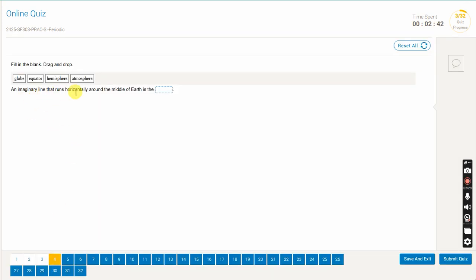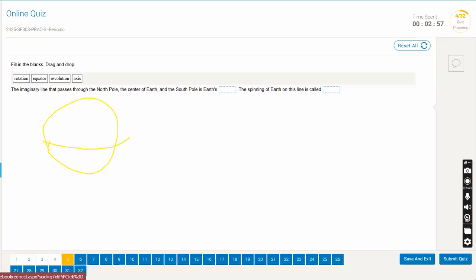An imaginary line that runs horizontally around the middle of the Earth, what is that imaginary line? That's the equator. It's horizontally, right? So it divides the Earth into northern and southern hemisphere. The next one, an imaginary line that passes through North Pole, the center of the Earth, and the South Pole is the axis. And the spinning of the Earth on this line is called rotation.